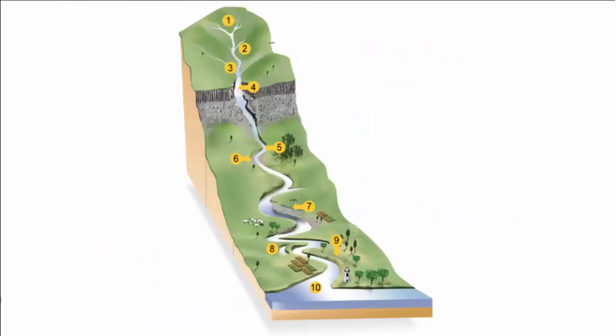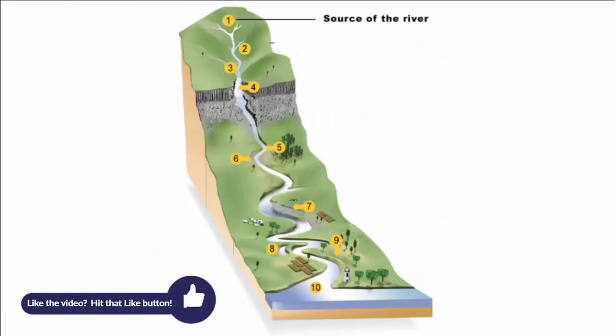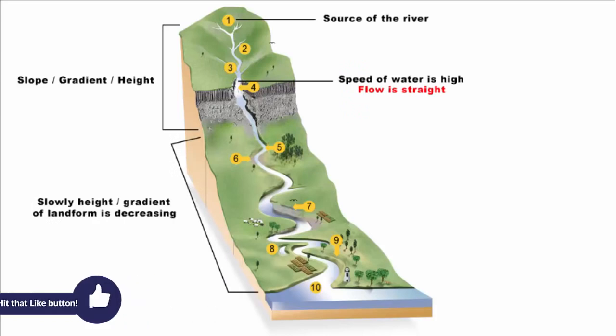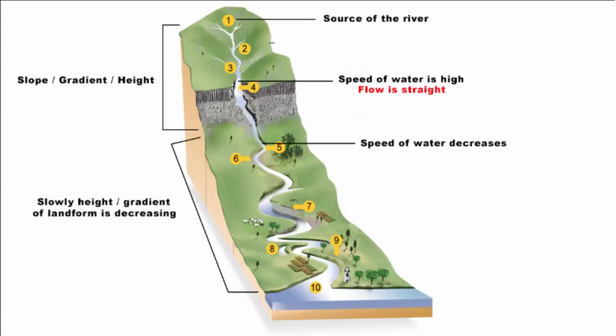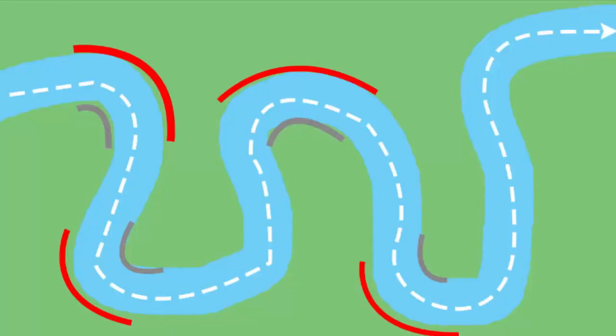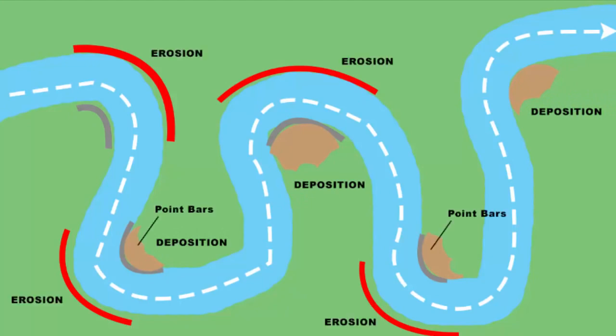Think about this. When a river flows from a great height, because of the height, the speed of water is high and flow is usually straight. The moment the height decreases, the speed of the water becomes extremely slow. Water then flows leisurely and starts working laterally, sideways. Since the surface of the earth is irregular, the riverbank slowly transforms into a small curvature. In the inner area of the curve deposition of sediments takes place, and on the outside erosion takes place. If there was no deposition or erosion, then there would be no meanders.